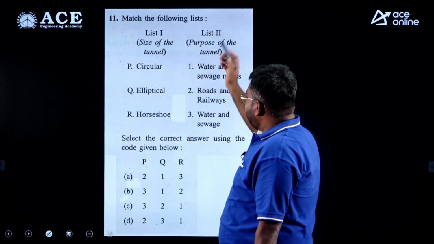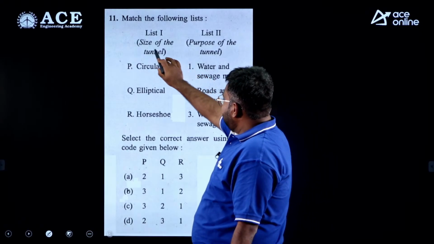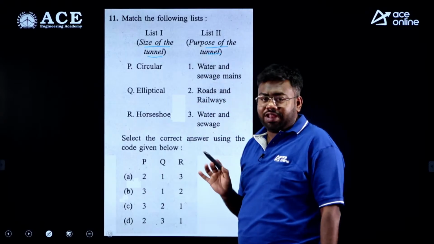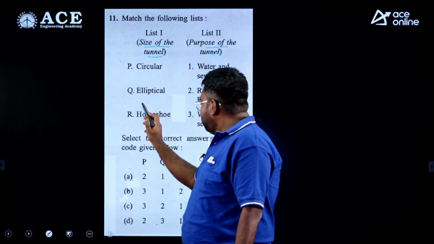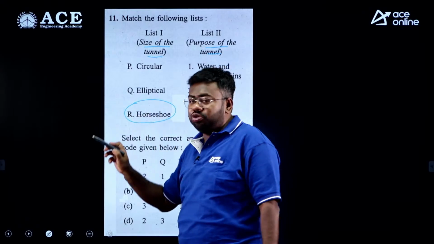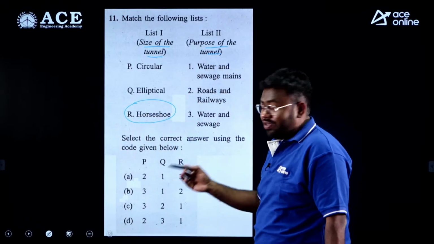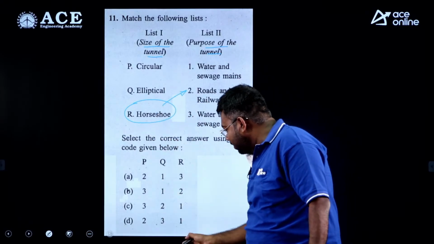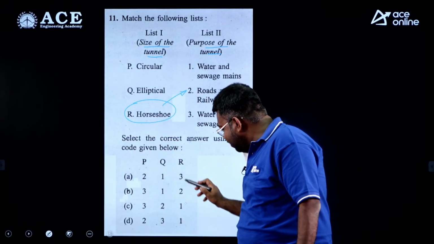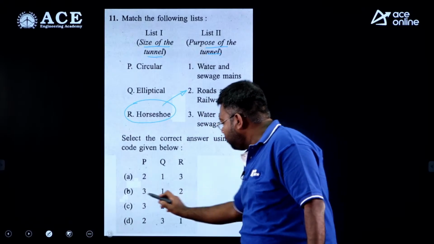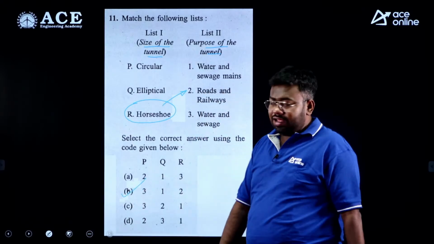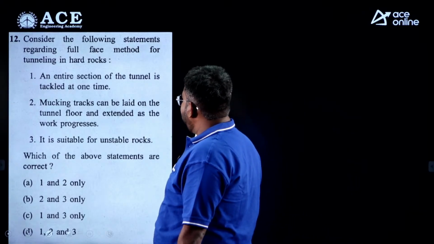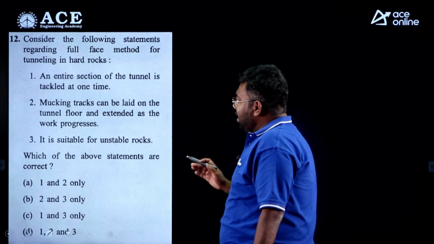Next, match the following. Now here you see what is given, size of the tunnel and purpose of the tunnel. Now you know very well, horseshoe tunnel is used for railway and roadways. So R is related to 2, no need to see others. If you see the options, there is only one option where R is related to 2, that is option B, correct answer, right?